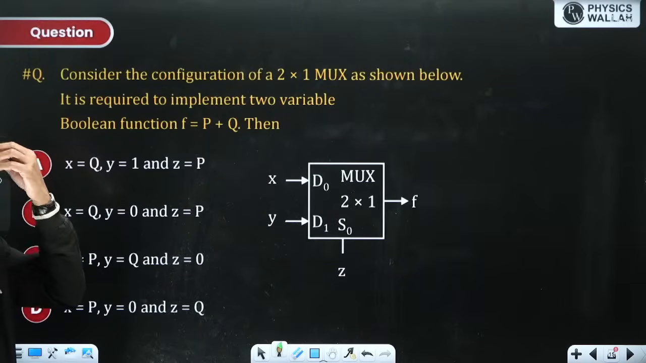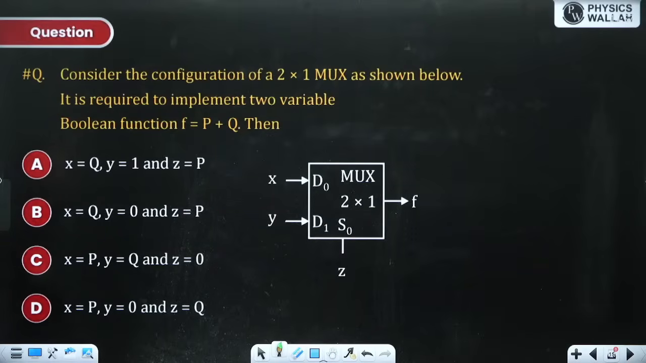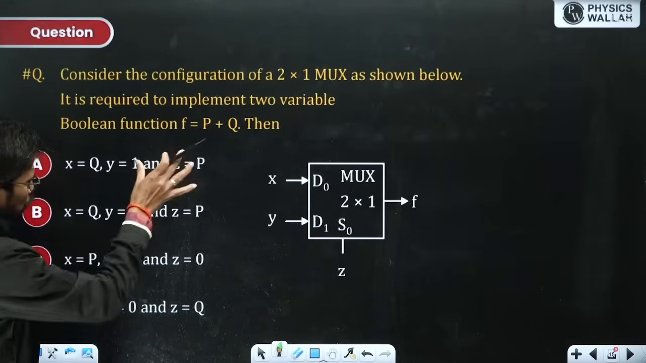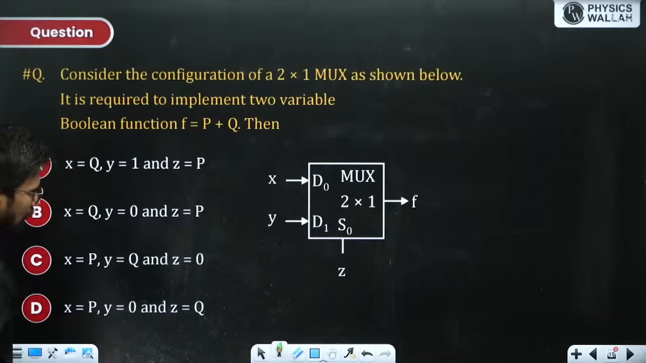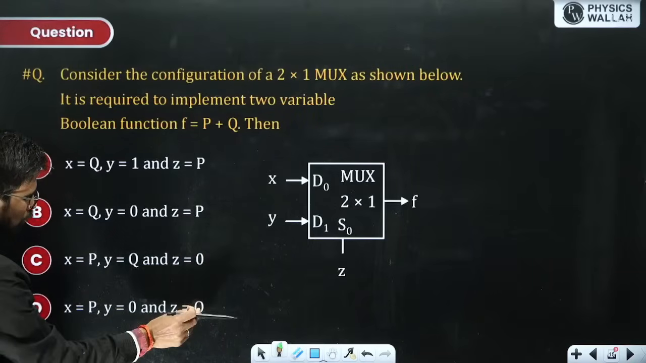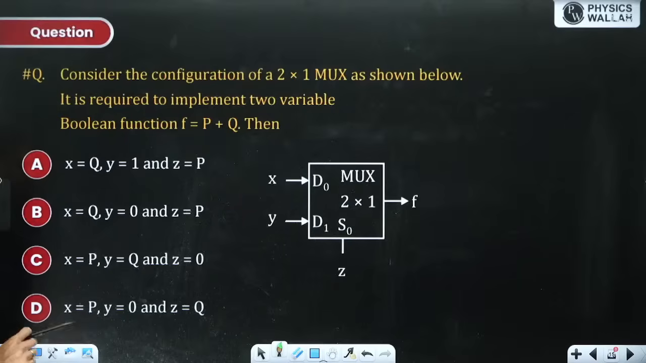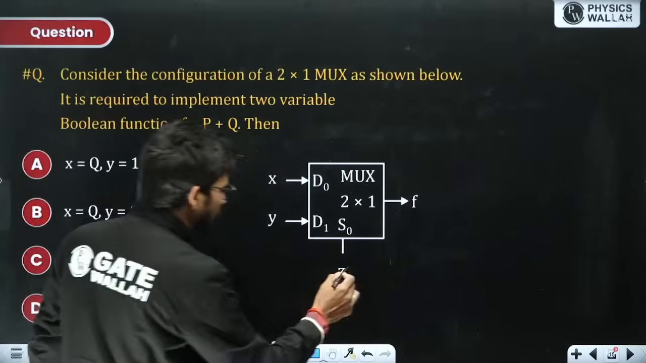which we are discussing over here, है ना. Consider the configuration of 2:1 mux as shown below. It is required to implement two variable Boolean function f is equal to p plus q. Now in two options select line is p, and in one of the options z is 0, and in one option z is q. So firstly let us take z to be p.